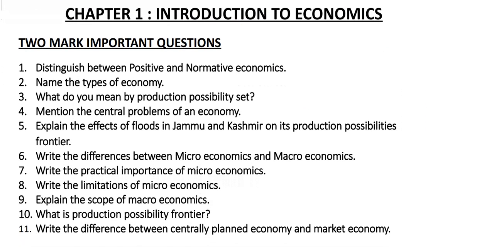As you can see, the questions are: question number 1, distinguish between positive and normative economics. Next, name the types of economy. Next, what do you mean by production possibility set? Next, mention the central problems of an economy. Then explain the effects of floods in Jammu and Kashmir on its production possibilities frontier. Write the difference between microeconomics and macroeconomics.